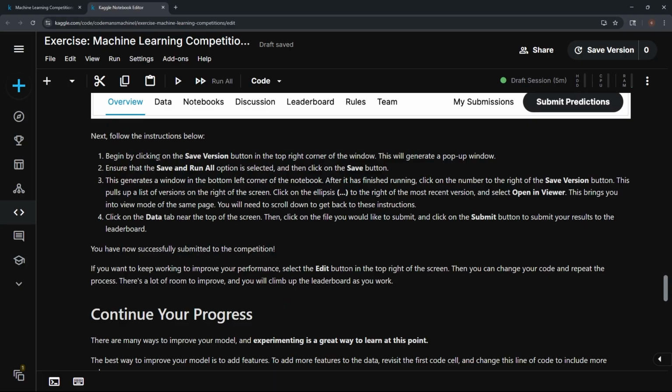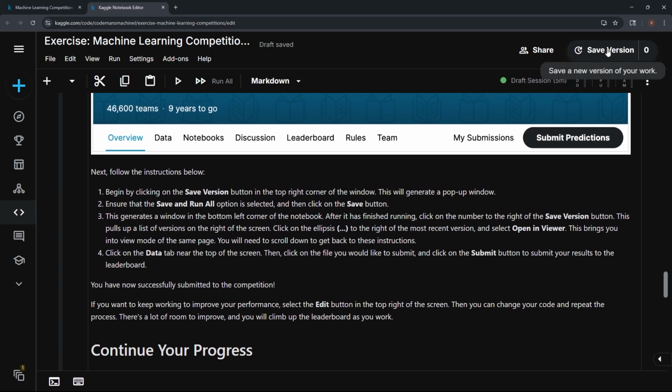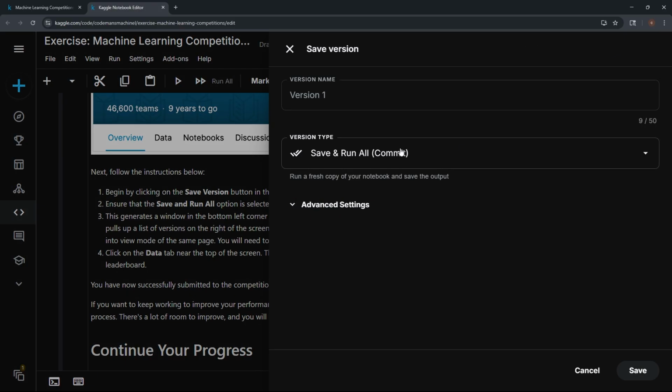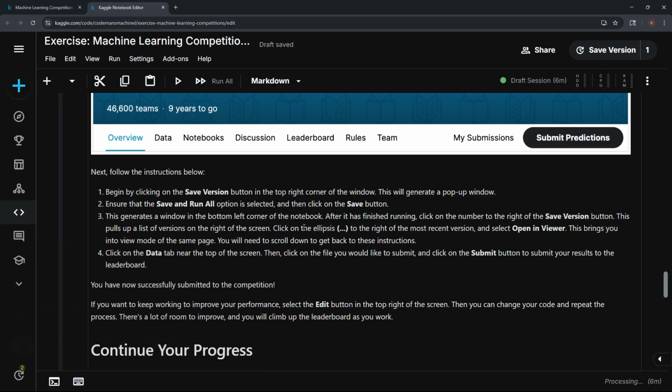All right, so we're going to begin by clicking on the save version button in the top right corner of the window. This is going to generate a pop-up window. So click this save version. We don't really even need to go to that other page. After that, we're going to ensure that the save and run all option is selected, and then click on the save button. Save and run all is selected. Let's save it. All right, so now we've got this thing right here. This is going to take about 30 seconds, so let's go through the rest of this while it goes.